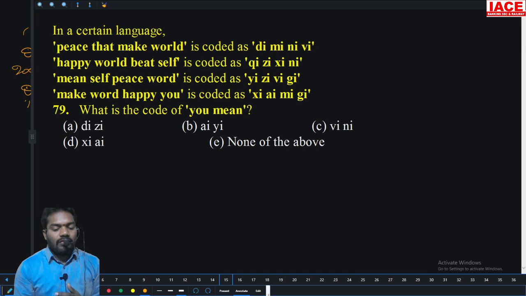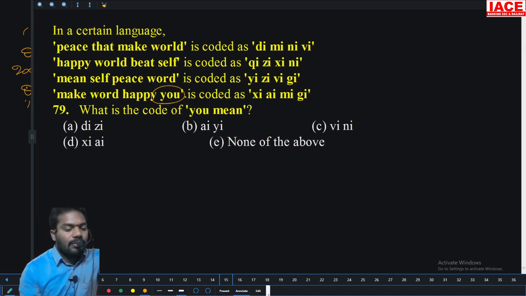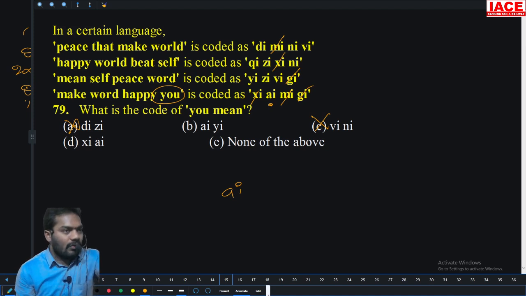Next, what is the code for you me? So what is the U code? There is only chance for U in the last line only. Then you have to select that last line only code. XI, no, because of here. AI, maybe. MI, no, because of here. GI, no, because of here. So AI. So option C cannot be the answer. Option A cannot be the answer, because of you want AI.